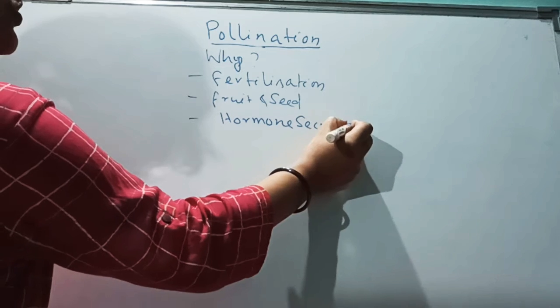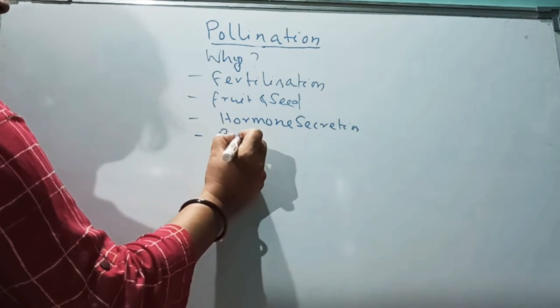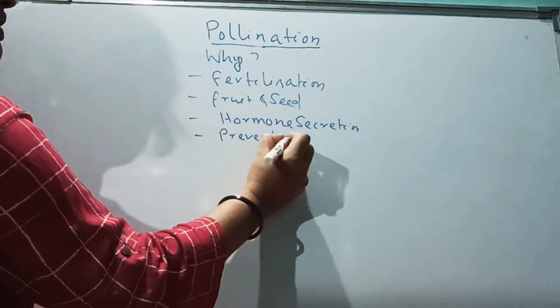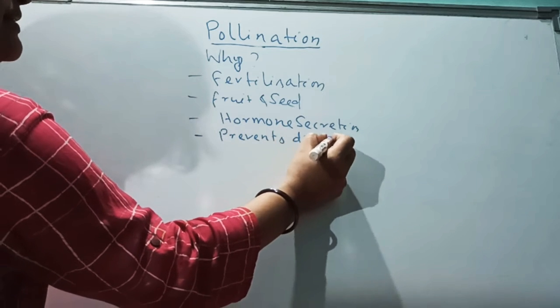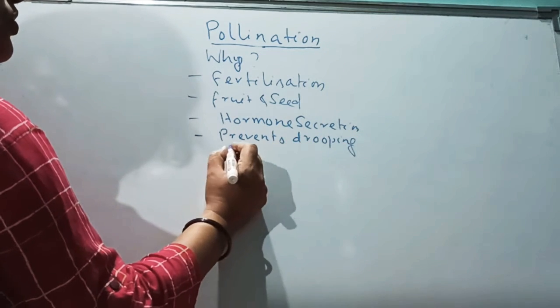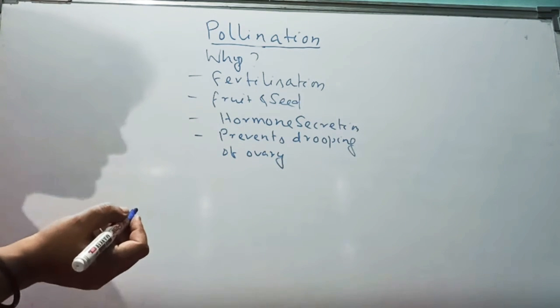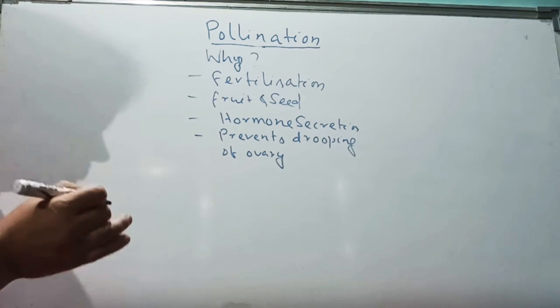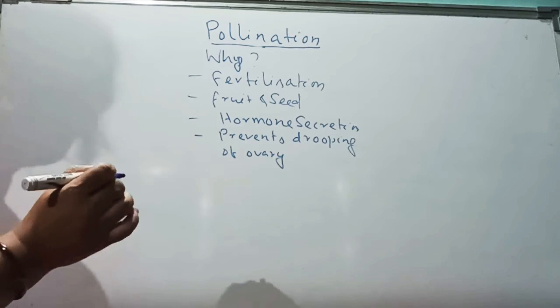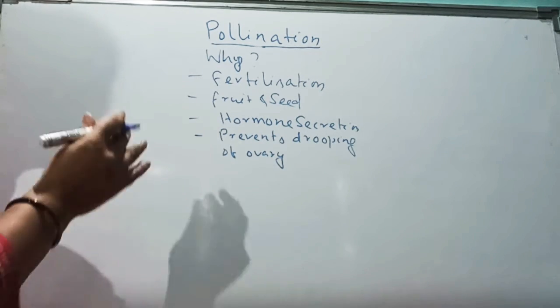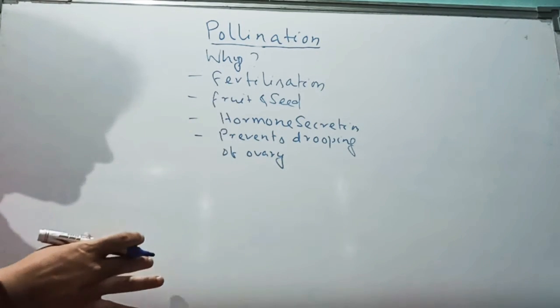And also it prevents drooping of ovary. That means the ovary will not fall down before fertilization. After fertilization, the ovary will fall down, but before fertilization, the ovary will not fall down. So that is called preventing drooping of ovary. So now, why pollination takes place?